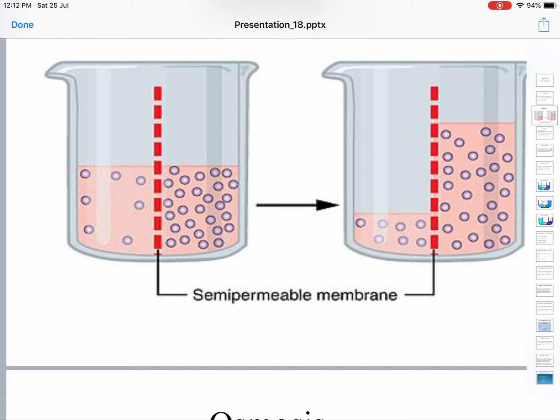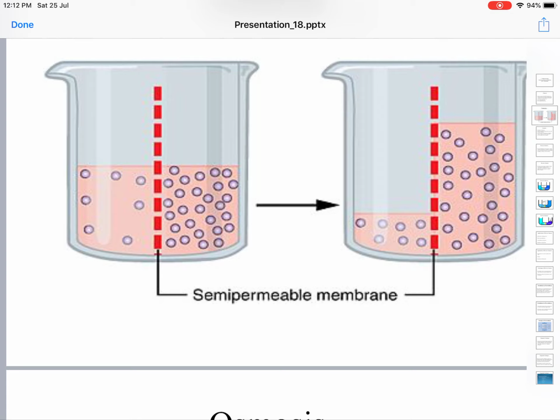So what can you do? On the concentrated side of the solution you can apply some pressure. How much pressure exactly prevents this inflow or diffusion of solvent into the concentrated solution? That pressure is called osmotic pressure.